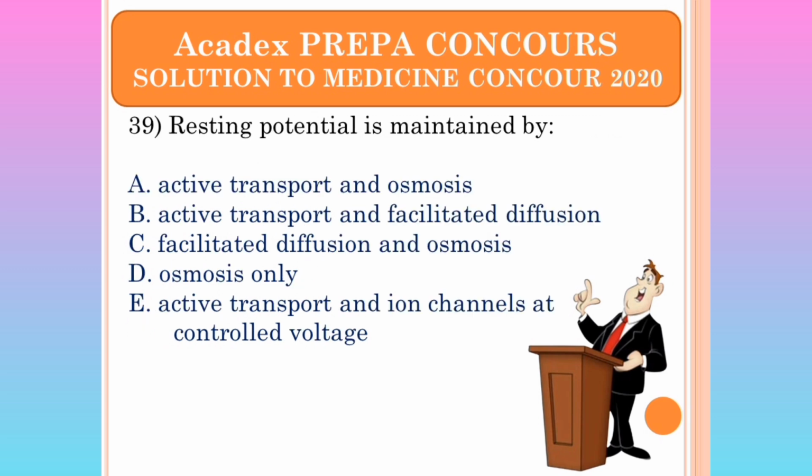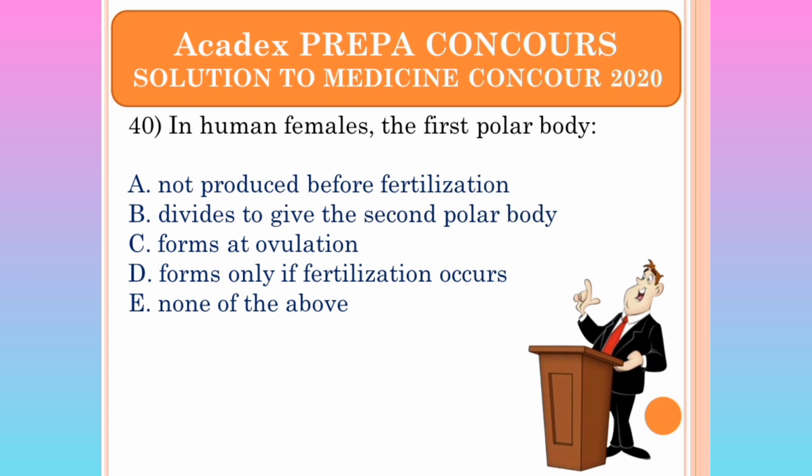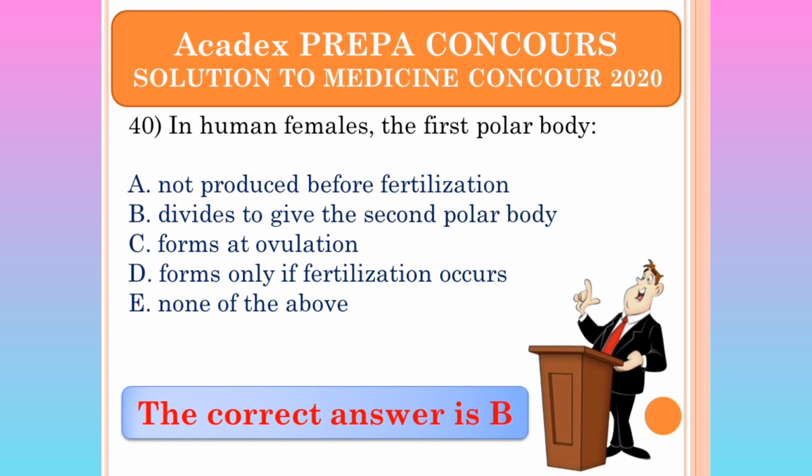Resting potential is maintained by active transport and ion channels at controlled voltage. In human females, the first polar body is produced before fertilization, and divides to give the second polar body. Yes, it forms at ovulation. The answer is B.